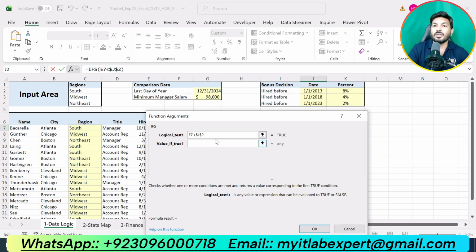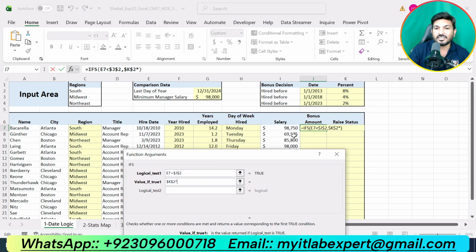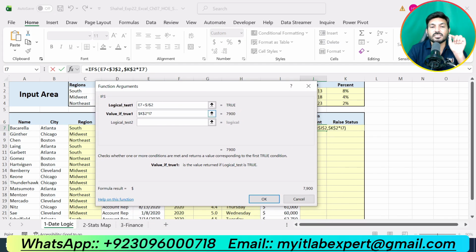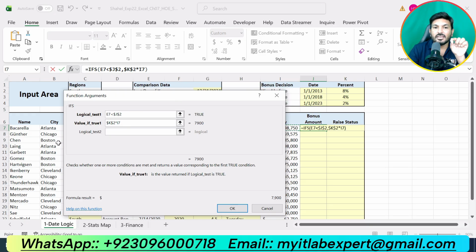The bonus amount will be 8% of the salary. 8% is given in cell K2. We will multiply this with the salary and we will get the bonus amount, and salary is given in cell I7. So first logical test is if the hire date is before 1/1/2013, the bonus amount will be 8% of the salary, with 8% in cell K2 and salary in cell I7.